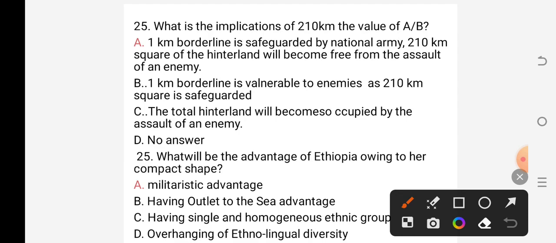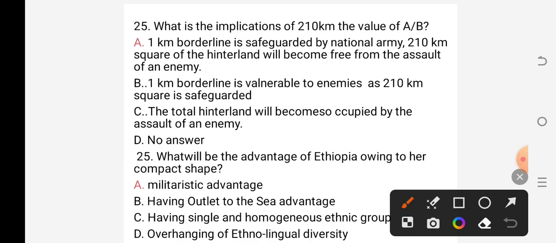B. 1 kilometer borderline is vulnerable to enemies as 210 kilometer square is safeguarded. C. The total hinterland will become occupied by the assault of the enemy. D. No answer.